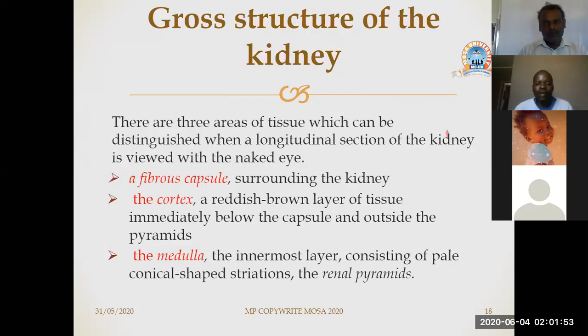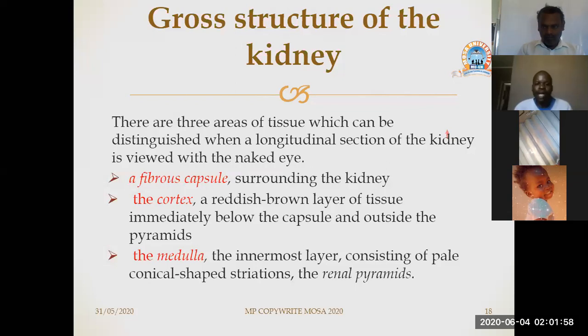When you have a look at the kidney that has been cut across, you'll be able to see a fibrous capsule surrounding the kidney. Then you will also be able to see the cortex, a reddish brown layer of tissue immediately below the capsule and outside the pyramids. When we look at the cross section of the kidney, you are going to see where you can find the fibrous capsule as well as the cortex.